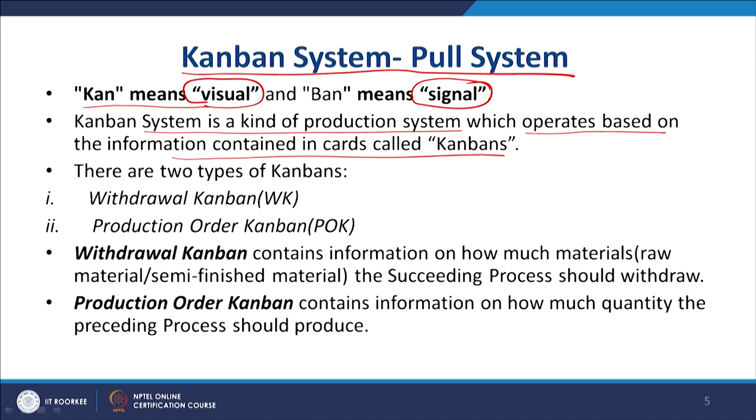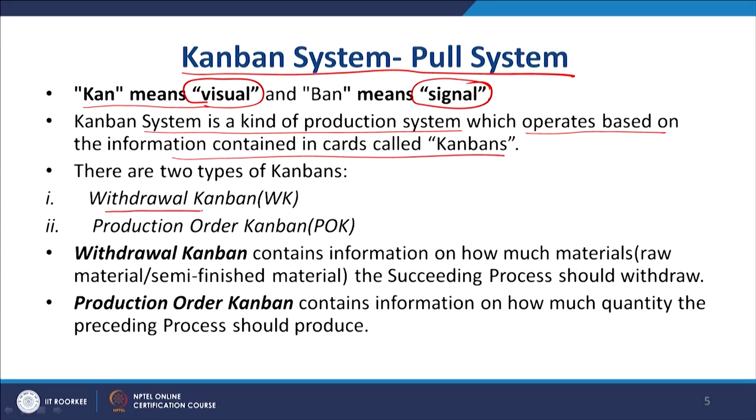Originally in Kanban we used to have cards, and those cards used to contain some kind of information, and based on that information the product has to flow. On the basis of that the previous stages used to take decisions. There are two types of Kanban systems available.